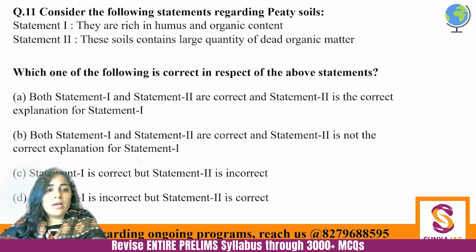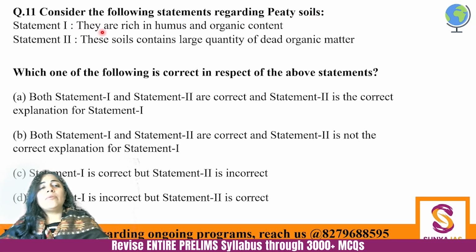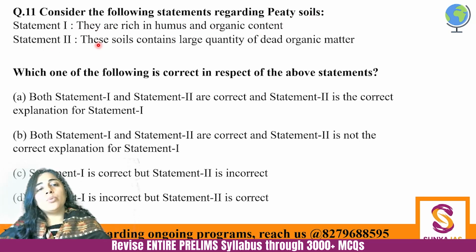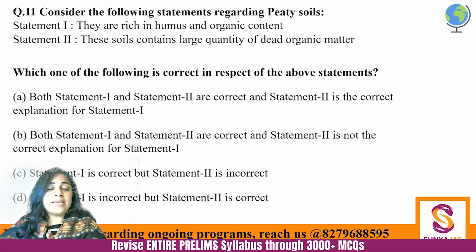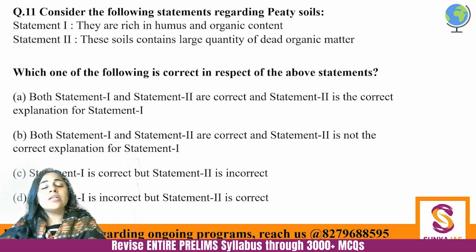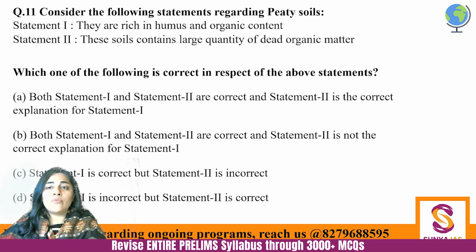Next. Consider the following statements regarding PT soils. Statement 1 is they are rich in humus and organic content. And statement 2 is that these soils contain large quantity of dead organic matter. So which of the given are correct? PT soil is basically like a daldal. Daldal means it's a swamp. So there is so much of water. First of all, water availability is abundant. Then there is heat also.